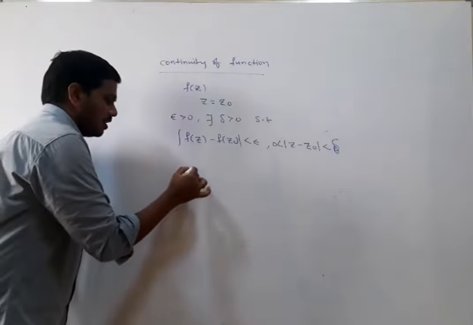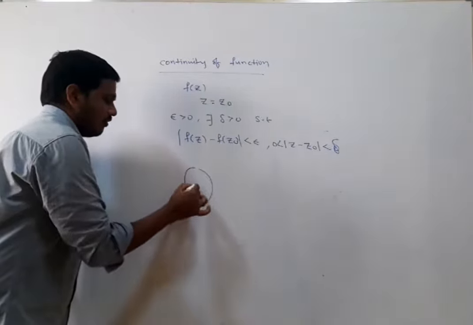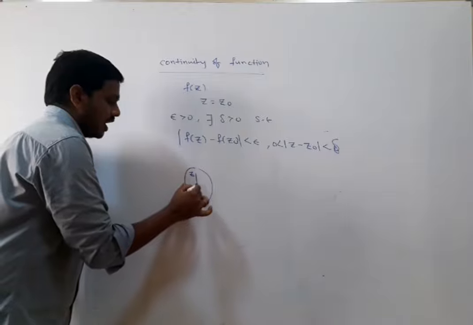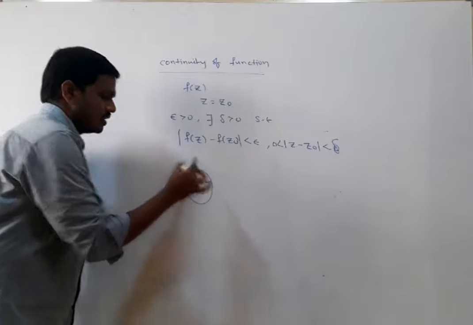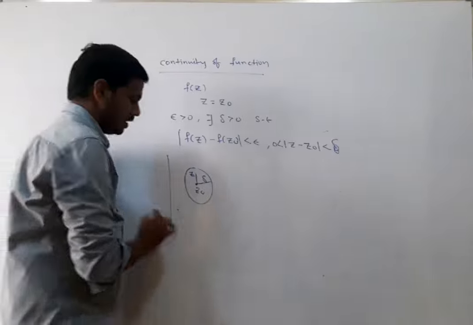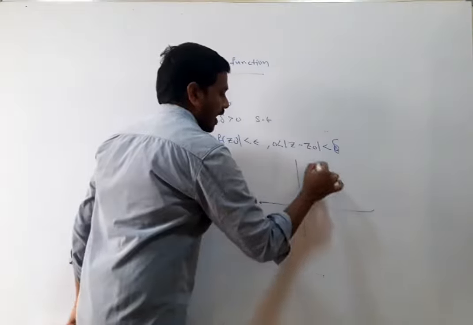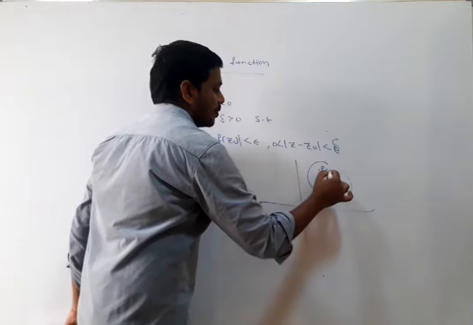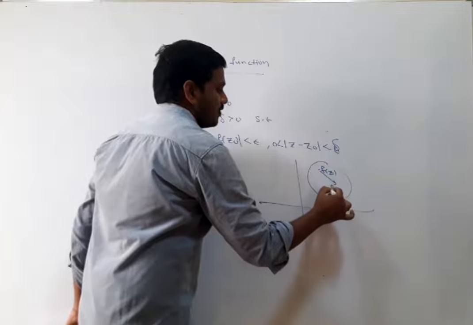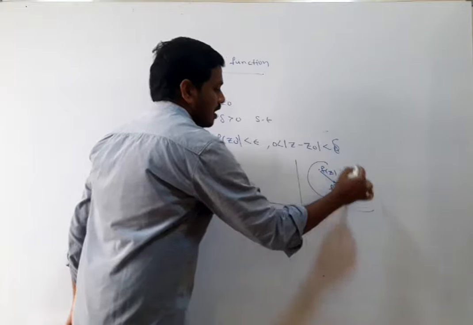That means here in the z plane, when z approaches z naught, the corresponding f of z approaches f of z naught, right?